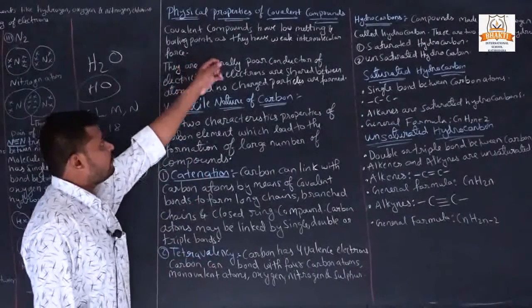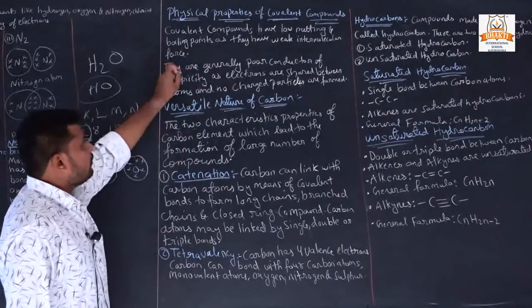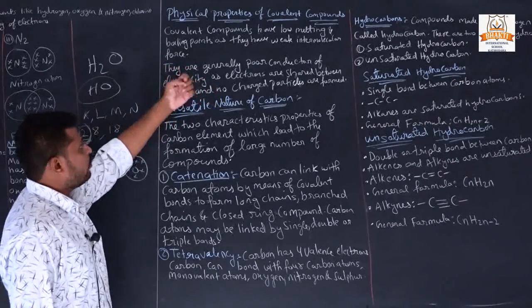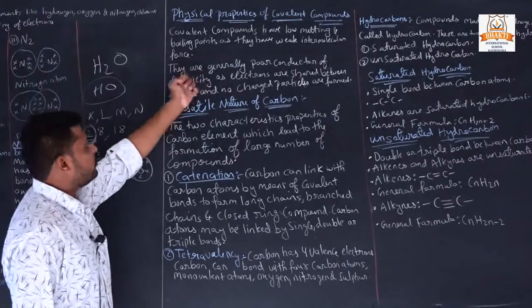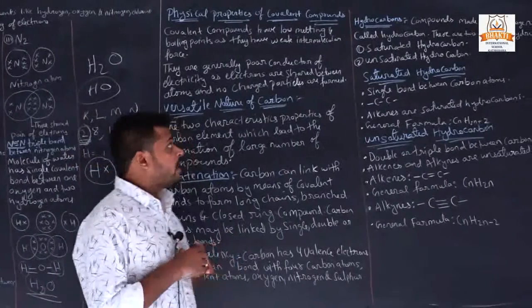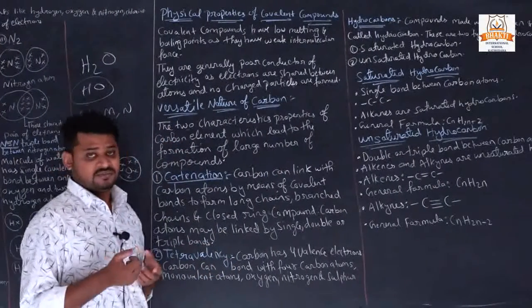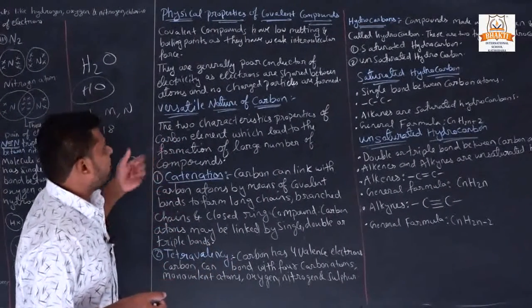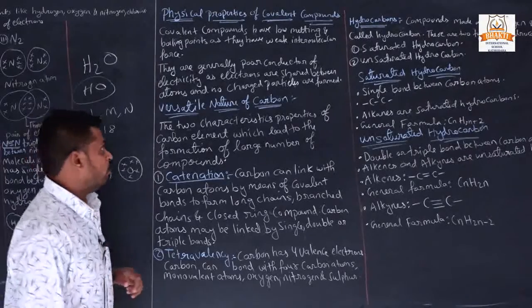Physical properties of covalent compounds. Covalent compounds have low melting and boiling points as they have weak intermolecular forces. This means the force of attraction between covalent molecules is weak, so the melting and boiling points are also low.